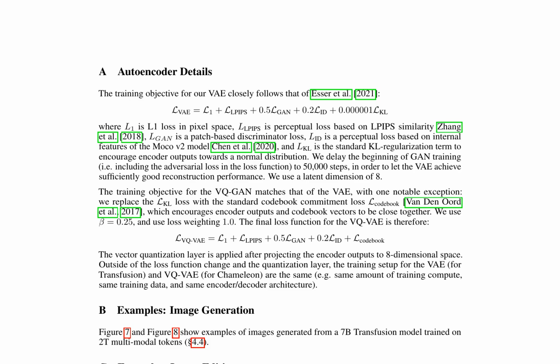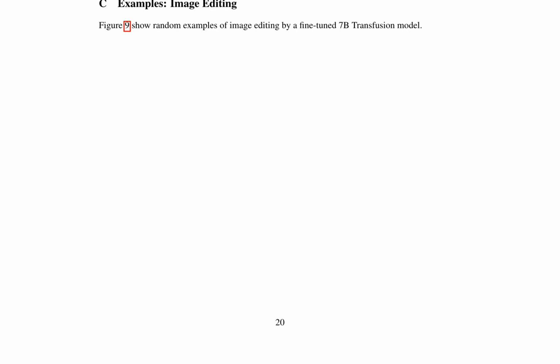The vector quantization layer is applied after projecting the encoder outputs to 8-dimensional space. The training setup for the VAE and VQVAE is the same, with the same amount of training compute, training data, and encoder-decoder architecture. The paper presents examples of images generated from a 7B transfusion model trained on 2T multimodal tokens, as shown in figures 7 and 8. Additionally, it showcases random examples of image editing by a fine-tuned 7B transfusion model in figure 9.